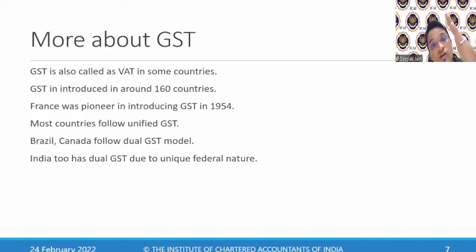GST has been introduced in around 160 countries. So before India brought in GST itself, there were other countries which had brought it in. Overall, I could say that 160 countries have GST. The first GST was brought in by France way back in 1954.